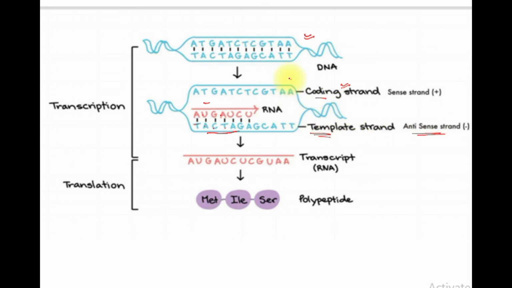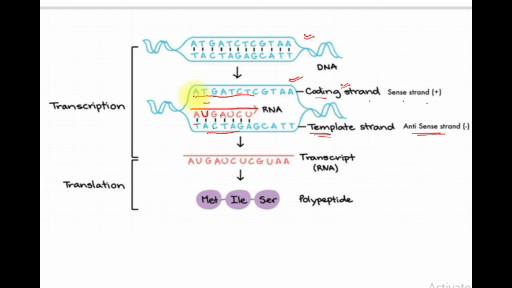The strand which is opposite to the template strand is known as the coding strand or sense strand. Why is it named so? Because see the difference here. Here it is in the alternate way. But this strand, which is known as the sense strand, and the RNA are the same except for T and U. In place of T, U will be present and other things are already the same.